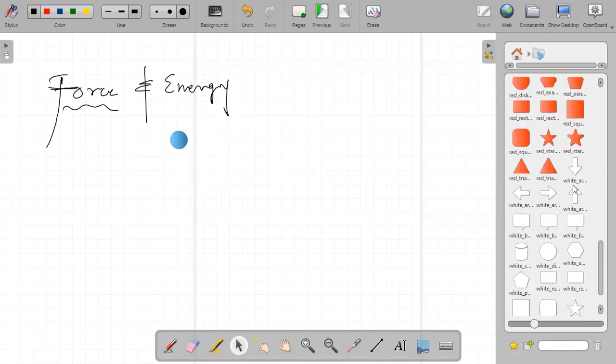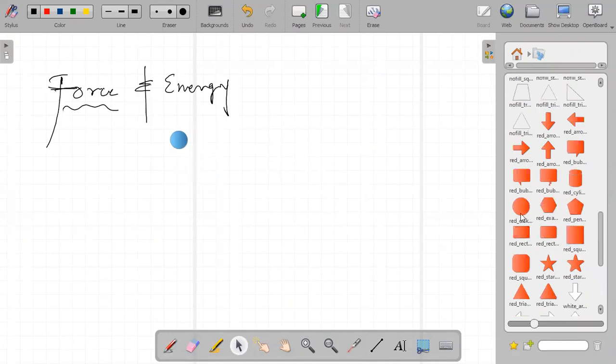Suppose this is your minus q and plus q, separated by a distance.